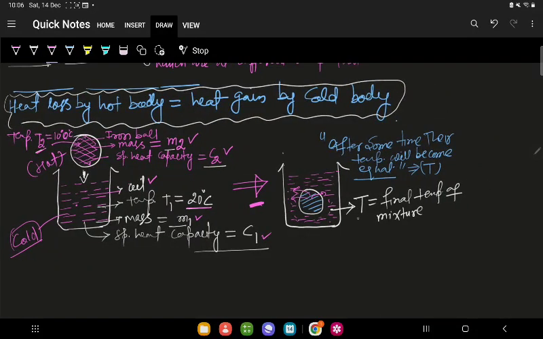I have considered T as the final temperature of mixture, so after some time when we mix both, their temperature becomes equal. That temperature is T, the final temperature of mixture.